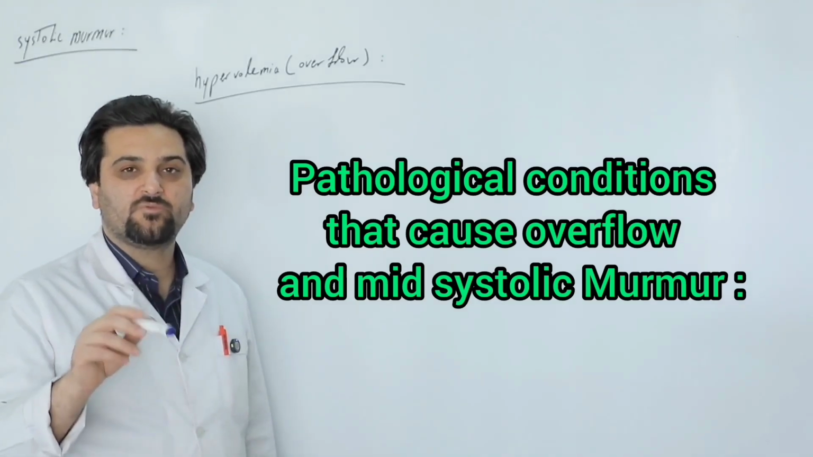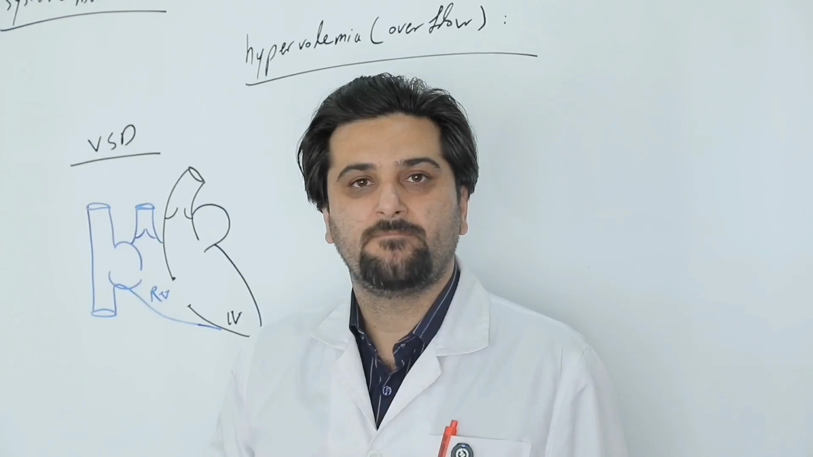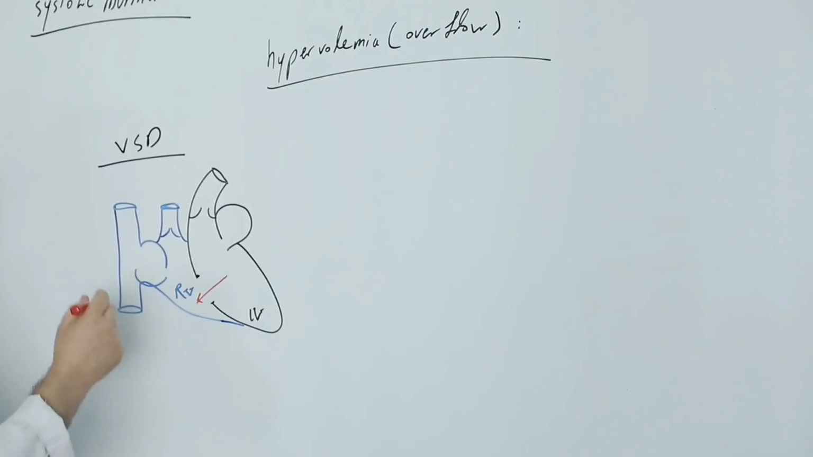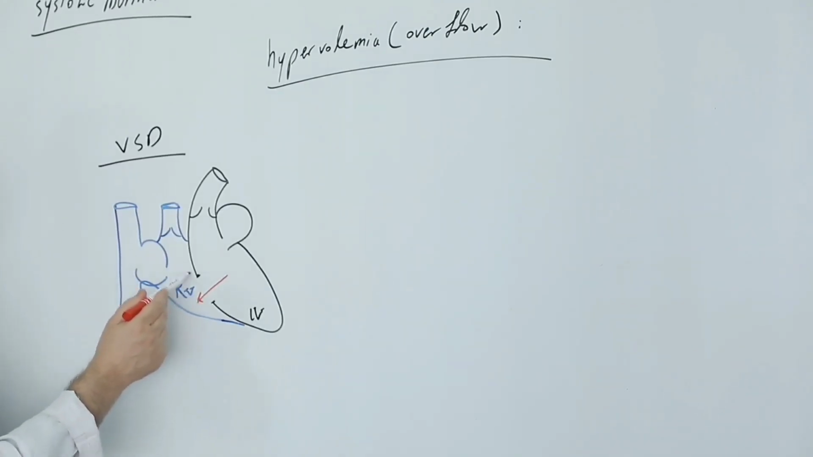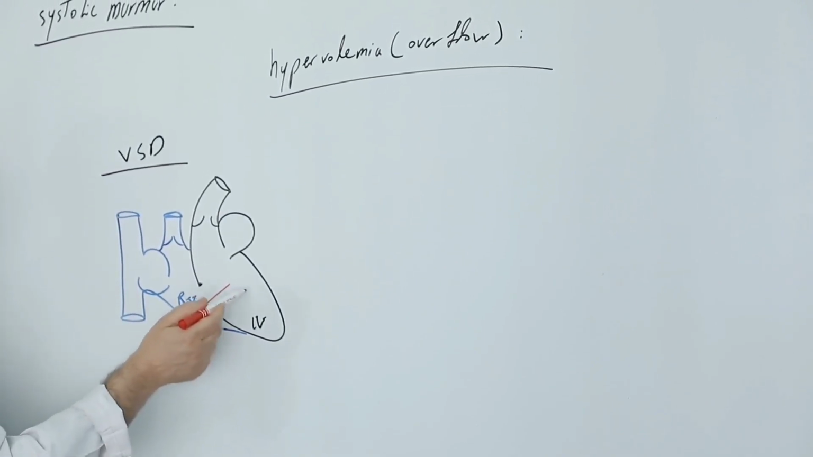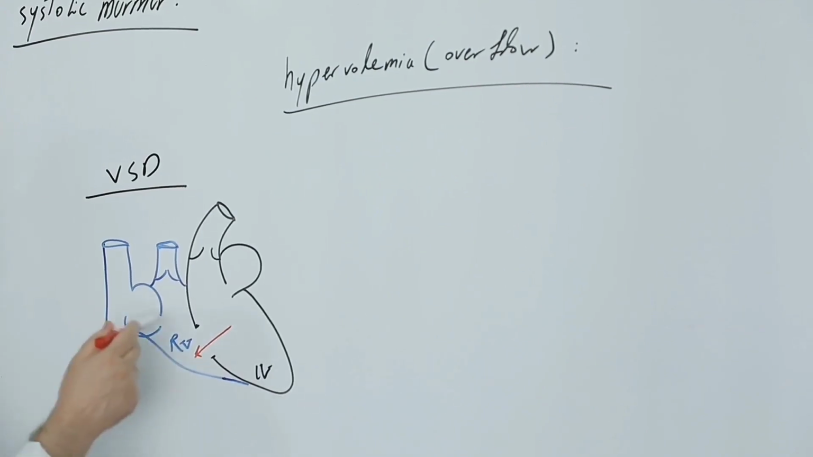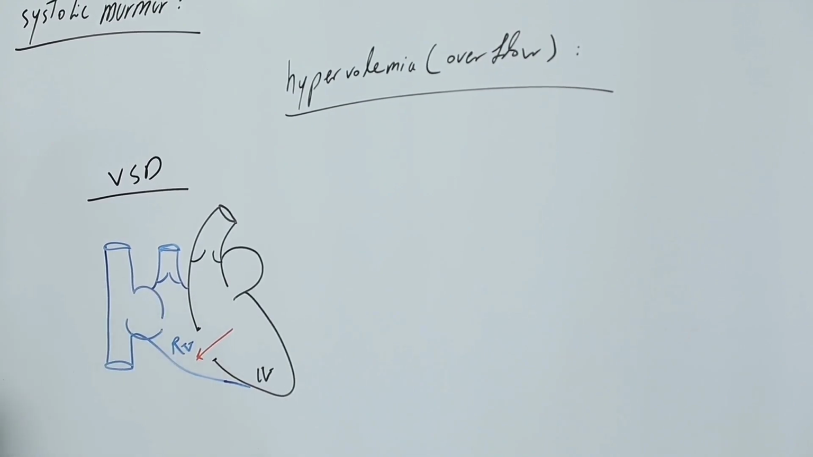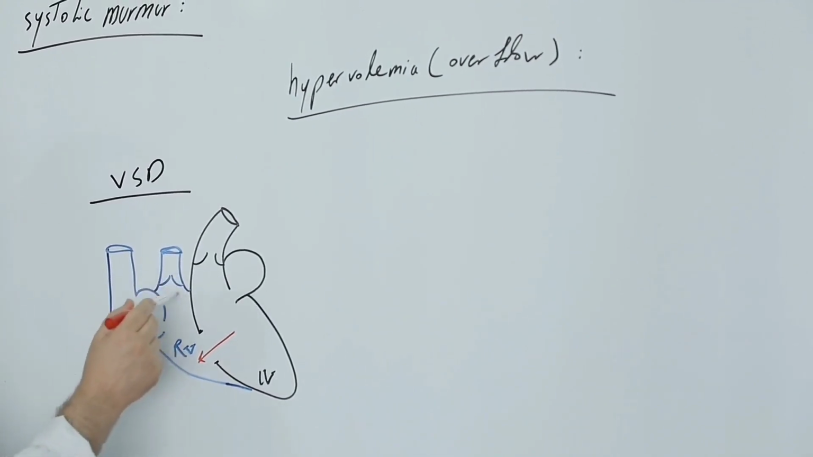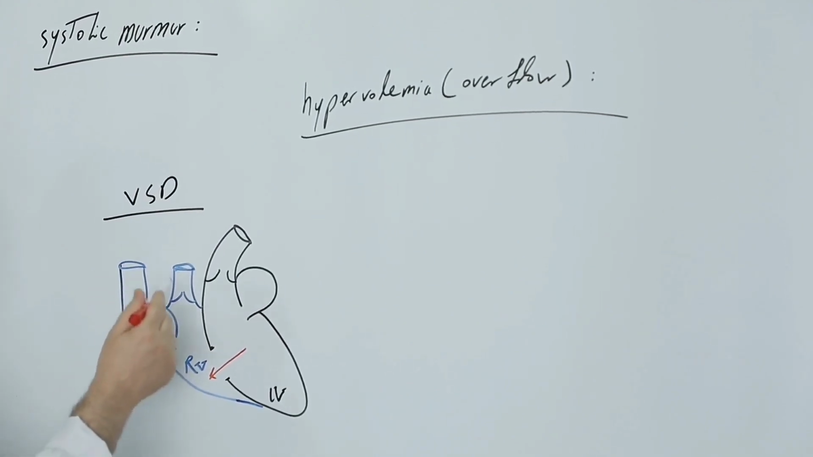How do systolic murmurs caused by overflow or hypervolemia develop? Let's first talk about VSD. In a patient with VSD, the interventricular septum has a defect. Because of this, blood flows from the high pressure area, which is the left ventricle, into the low pressure area, which is the right ventricle. And this increased blood volume leads to an overflow across the pulmonary valve. As a result, the blood flow becomes turbulent, which leads to the development of functional pulmonary stenosis.